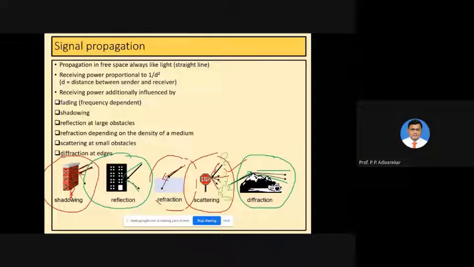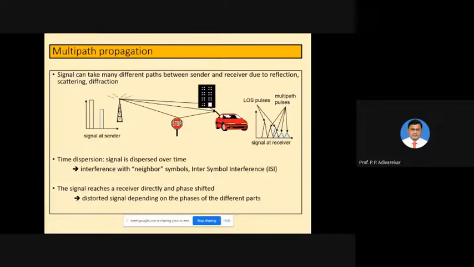Okay, and apart from that, all these concepts we have been talking about concern single path propagation. Now what you are going to see on the slides is the other part of it, that is, what happens when our signals are not received via a single path in wireless communication. That's where the concept of multipath propagation arises. So you can move further.